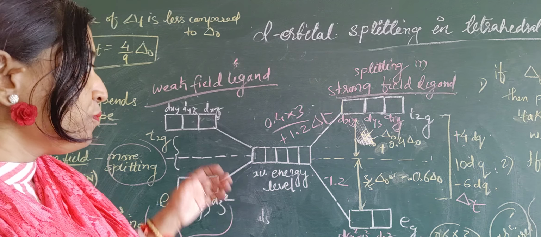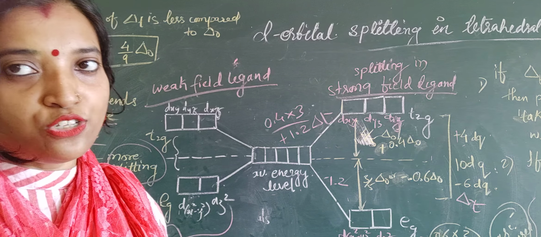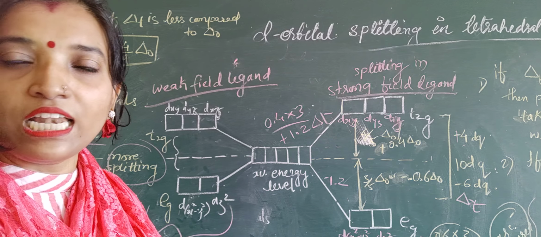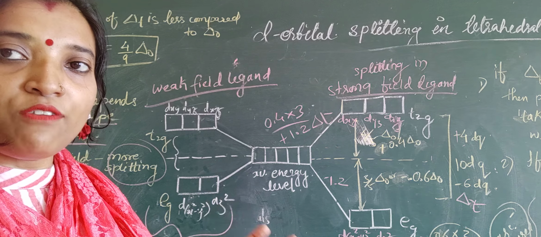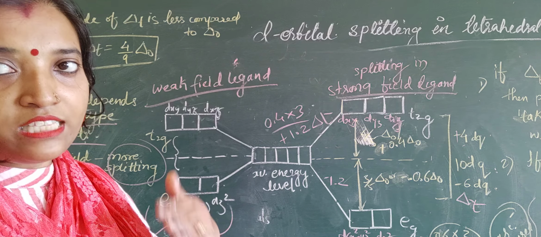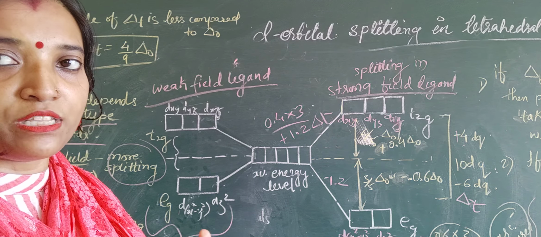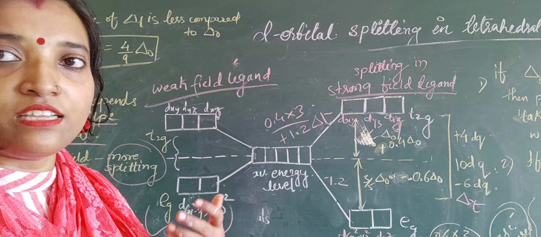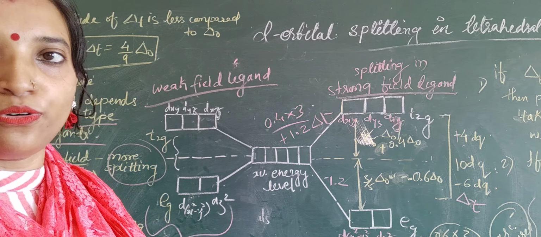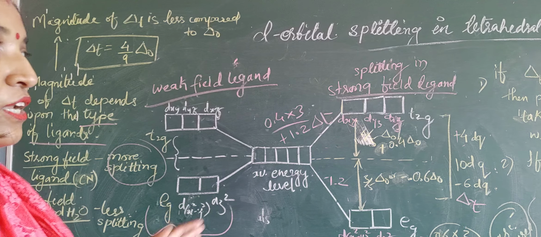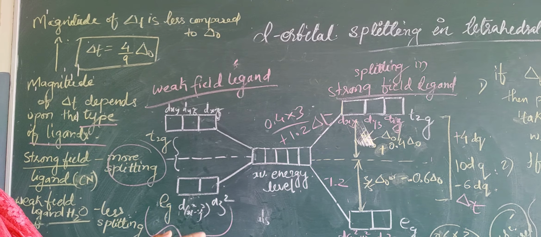Okay, now in these tetrahedral complexes, two conditions arise, you see, in the presence of strong field ligand and in the presence of weak field ligand. So the pairing will also differ, as in the presence of strong field ligand there is a different condition and in the presence of weak field ligand there is a different condition. So we will be seeing that in the next video. Okay, so up to here you can draw the diagram. Okay, and please practice this diagram.